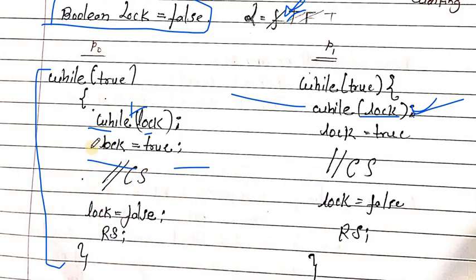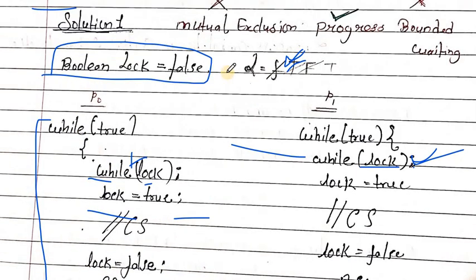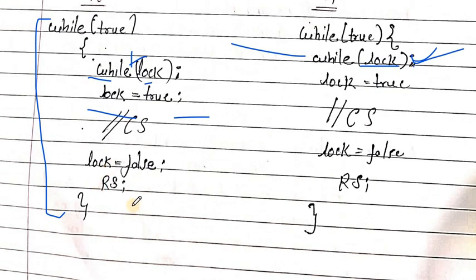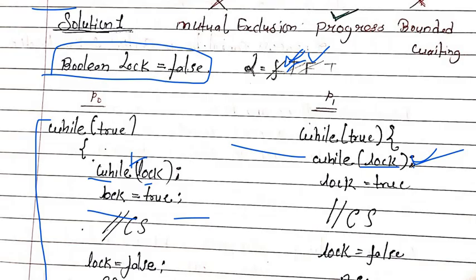Okay, after P0 completes the critical section, it does lock is equal to false. Now the lock becomes false. After the lock becomes false, the P0 process is preempted. Now P1 gets a chance. Here, what is the condition of lock? Lock is false. So the while condition is false, and now it executes the next statement.